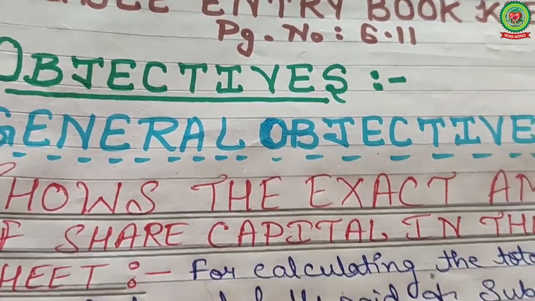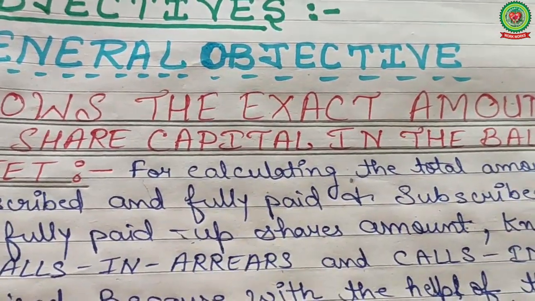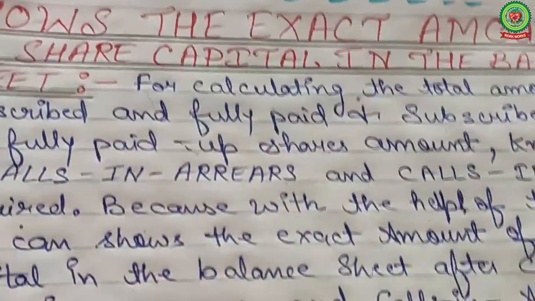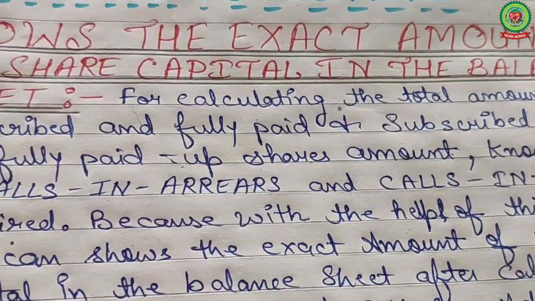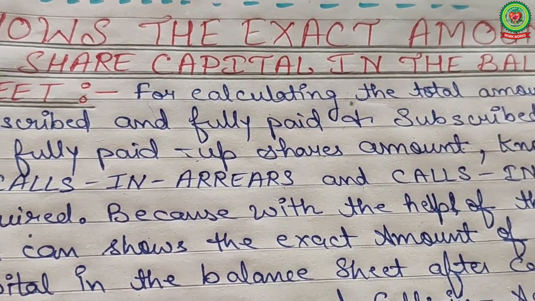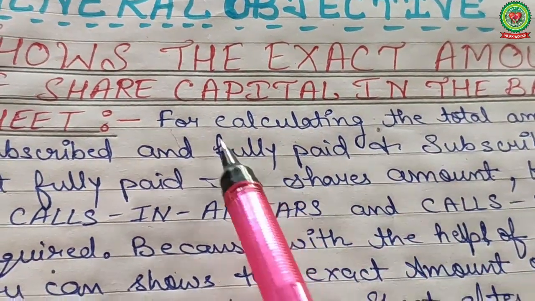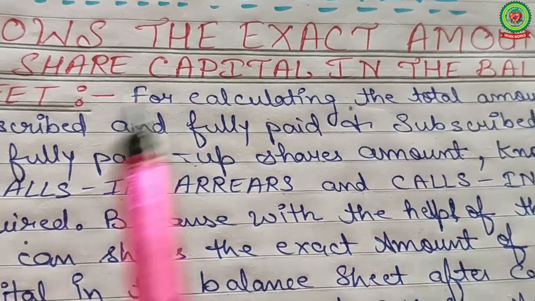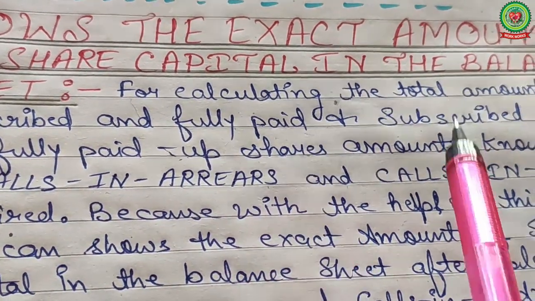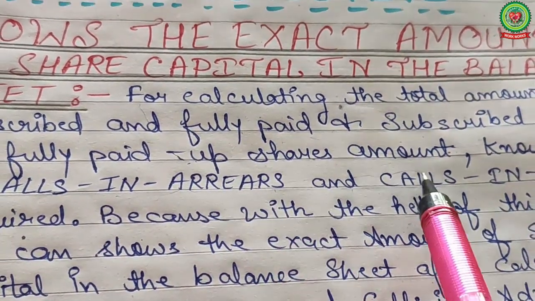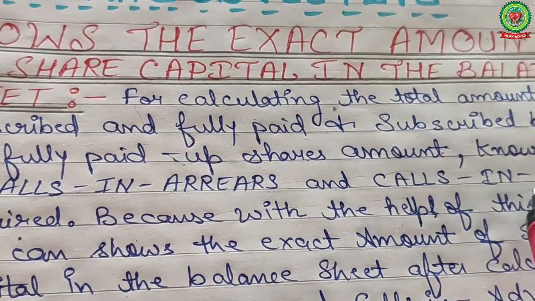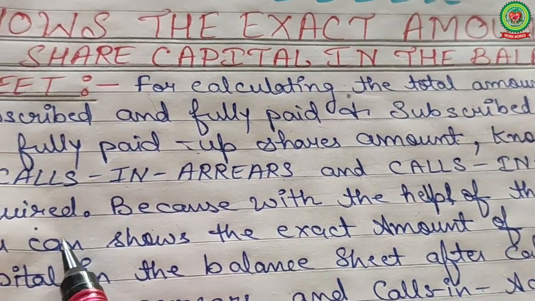So what are the objectives? Number 1, what is the general objective of this topic? It shows the exact amount of share capital. For calculating the total amount of subscribed and fully paid, and subscribed but not fully paid shares, knowledge of calls in arrears and calls in advance is required.